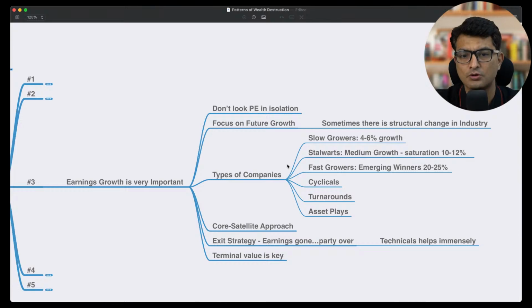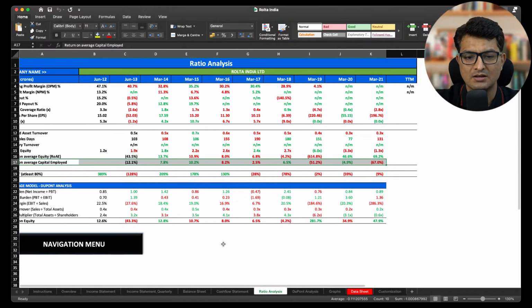So focus on future growth. Sometimes people just look at Excel sheets. Of course, this is important, but if you just look at historical growth, a great company in the past may change. Say, for example, a DVD making company from 2005 to 2010 might be looking great, but after 2010 probably pen drives came in and the business model went for a toss. Like Kodak went for a toss, Nokia went for a toss. Of course, looking at history is very, very important so that you avoid all these traps. But you need to also look at the future, like what is there in the future and how it is panning out. That will give you the idea of future growth.